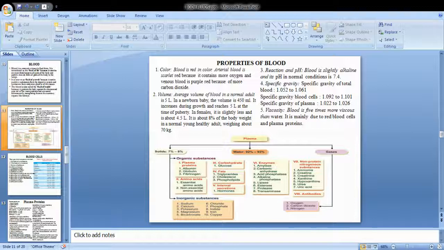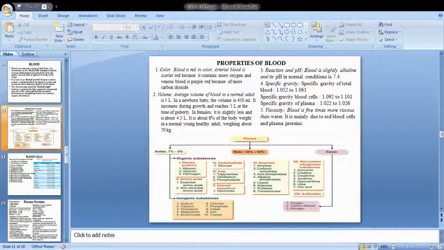See, there is a table given below. You can see the concentration and composition of plasma. So what is plasma? When the blood is taken and allowed to settle in a test tube, all the cells will settle down. The cells in the sense RBC, WBC, and the platelets. Along with the proteins, whatever proteins may be present. What are the proteins present in the blood? Globulin.